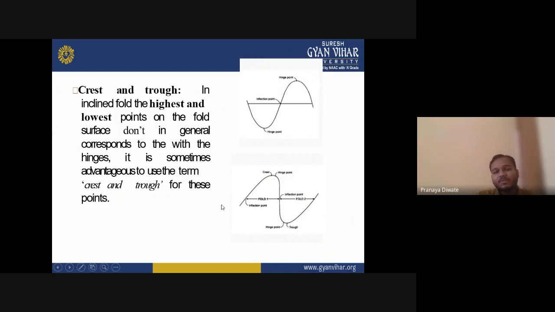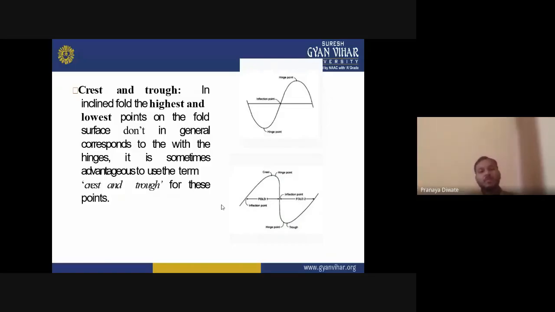Now the terms which are commonly used are crest and trough. What is meant by crest and what is trough? In an inclined fold, the highest and lowest points on the fold surface do not in general correspond to the hinge.